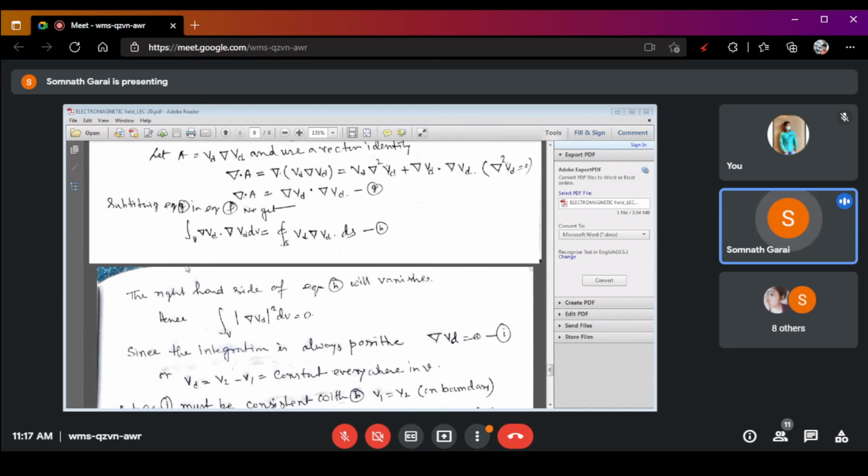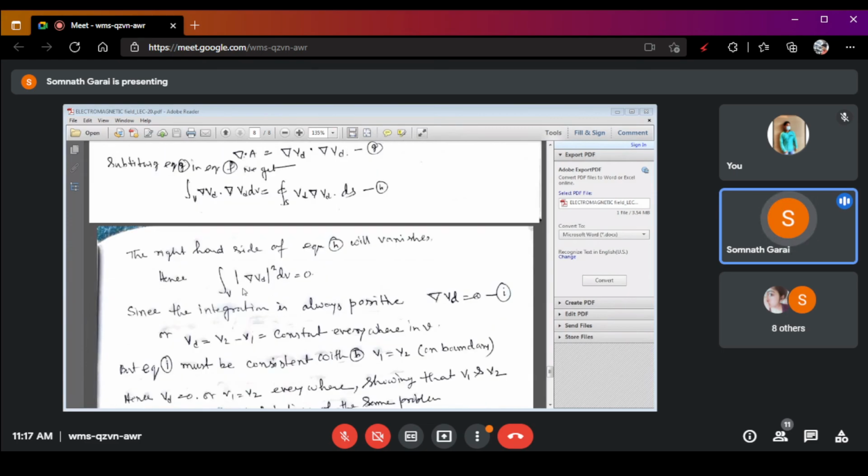So we can write the volume integral of del V dot del V, which we can express as mod of del V square. So the volume integral of mod of del V square dV is equal to 0.